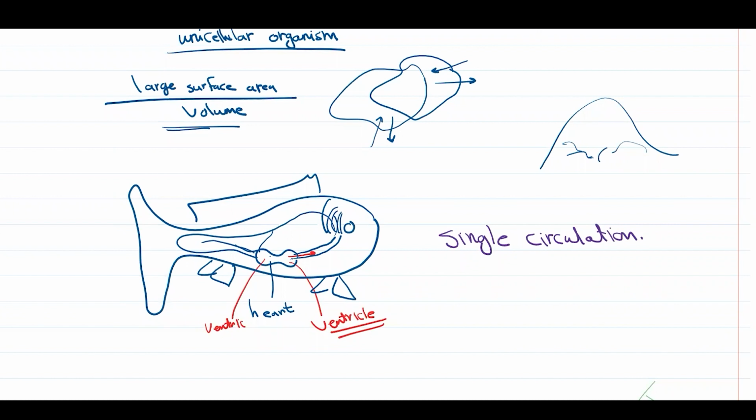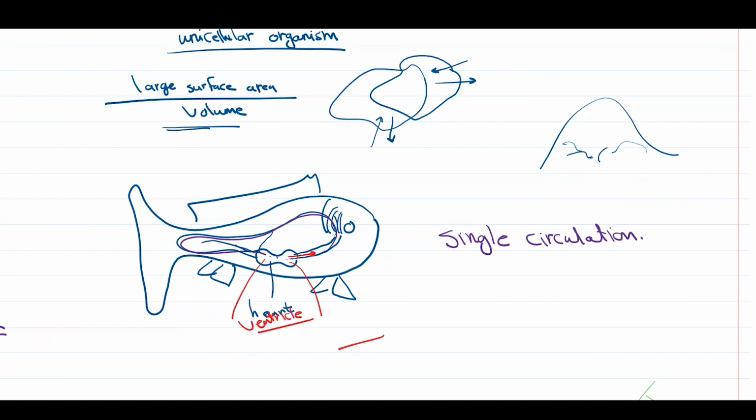Because the blood passes through the heart once in one complete circuit, as you see here. It is pumped one time to the gills, where exchange of gases happens. Then it circulates all over the body, then goes back to the heart one more time. Oh, sorry, this is the atrium.